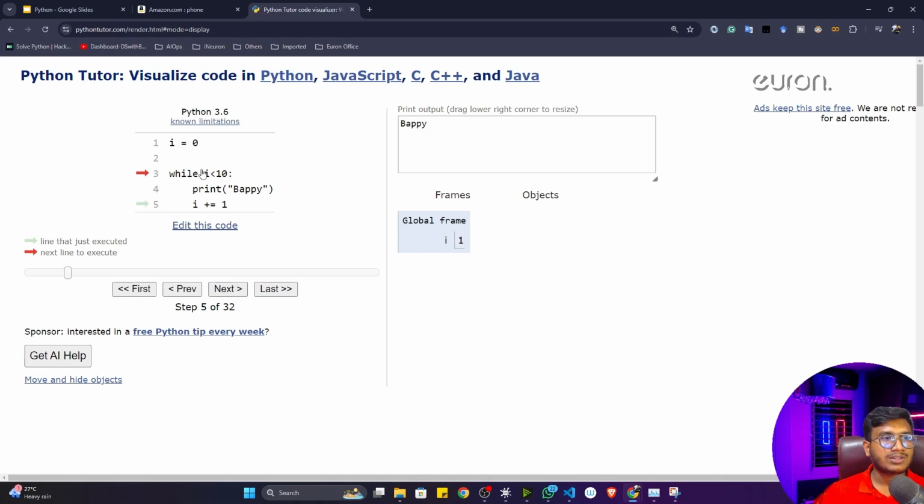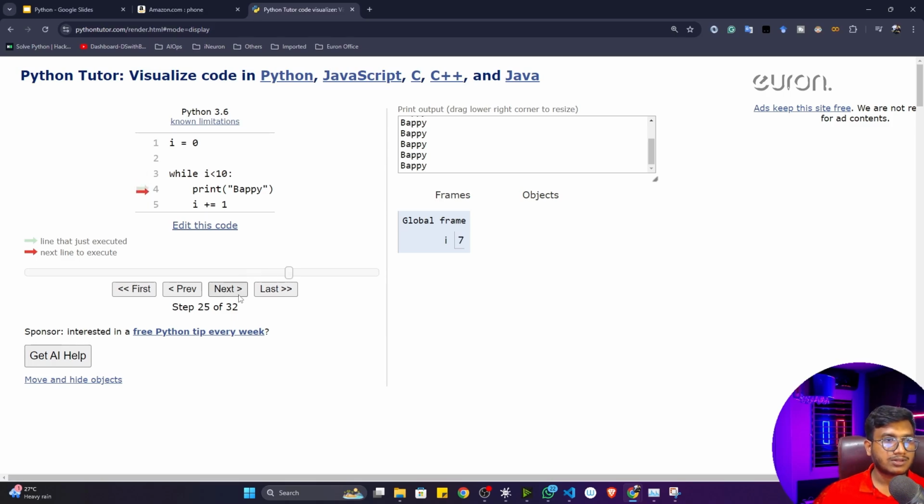Again it will come here, and it will check whether i, which is 1, is less than 10 or not. You can see 1 is less than 10. Again this condition is true. Again it will go to the print, and it will print my name. It will again update the value, and this value will become 2, and 2 times my name has been printed. Now again it will check whether 2 is less than 10. Again it's true. It will print my name. Again it will update the value. That's how you can see it is repeating. So if I do next, you can see the i value is changing every time, and once this condition fails, it will break that loop.